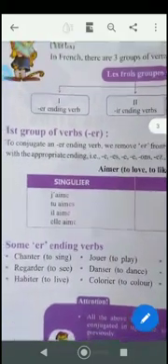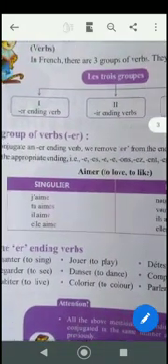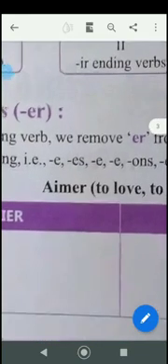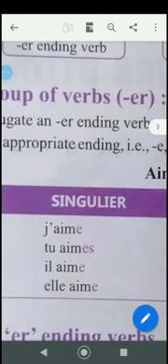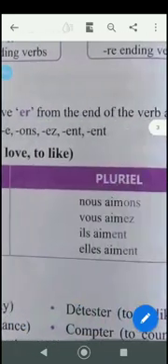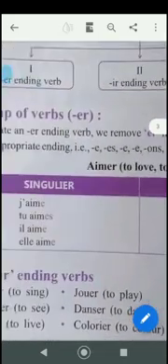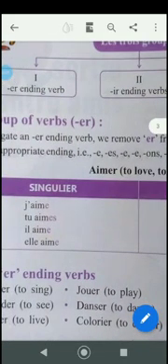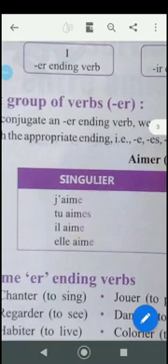When you are going to conjugate the er verb, the first rule is you have to take out the er. Clear? After taking out er, what is the root that you are getting? Aim. That aim has to be added to all the subject pronouns. And after adding, they have added the endings e, es, e, ons, ez, ent. This is the first pattern you are going to learn, since you are not yet aware of regular er verbs. This is the pattern we follow for every regular er verb while conjugating. Is it clear? Now what will be the pronunciation over here?